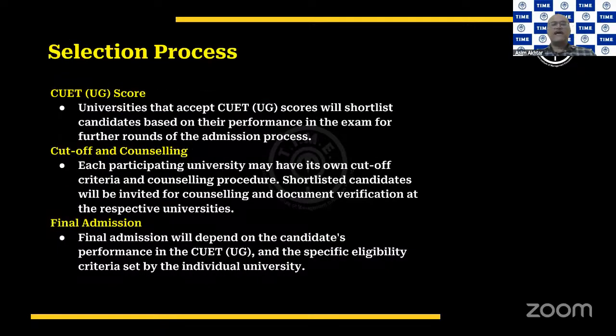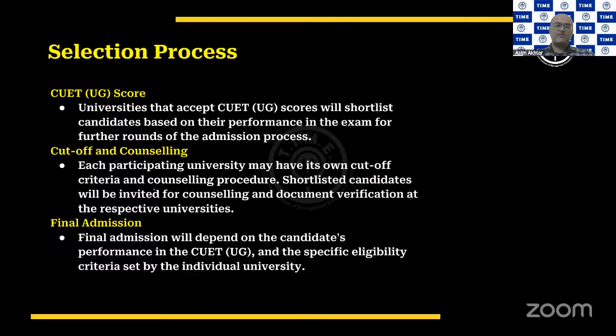Now, the universities that accept this particular entrance exam score shortlist candidates on the basis of the performance in this entrance exam. And some universities may have further rounds of admission process. So some universities may not just select students only on the basis of CUET. They may in fact shortlist you and they may have further stages wherever they want. So the entire admission process will be decided by the universities themselves, and they are going to decide for themselves what the admission process will be once the CUET has been written.